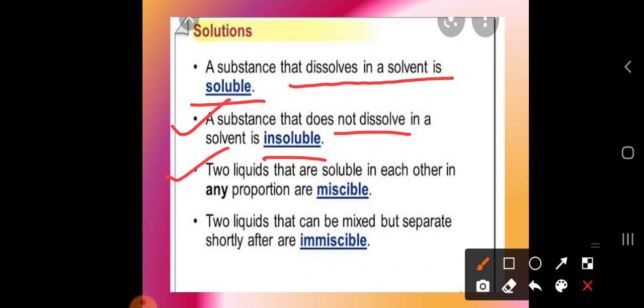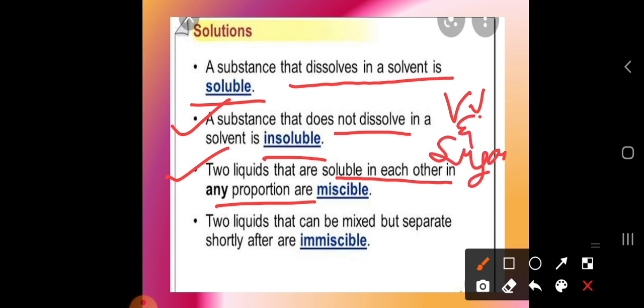If you are taking two liquids that are soluble in each other in any proportion, they are called miscible. If you take a solution of water and sugar, or water and salt, and try to mix them with each other, is it possible to mix? Yes, it is possible. So two liquids that are soluble in each other in any proportion are called miscible, or a miscible solution.